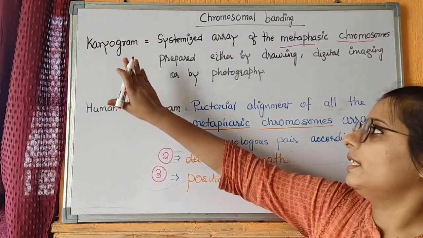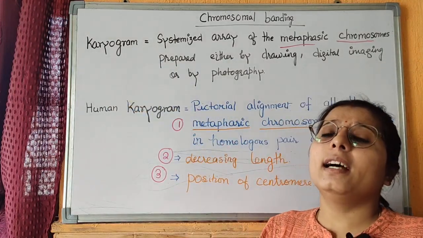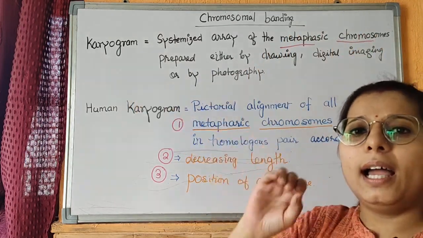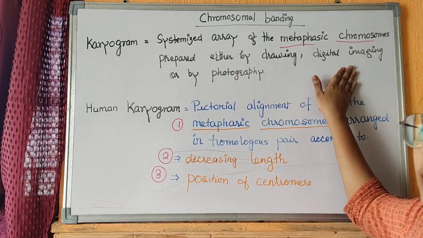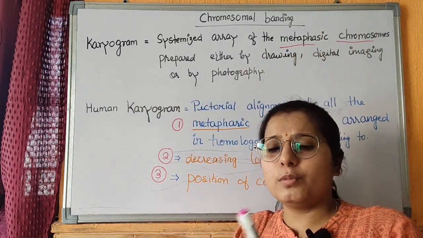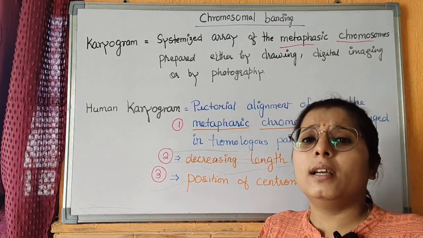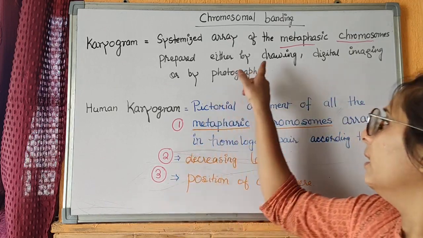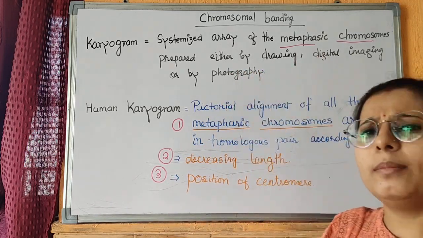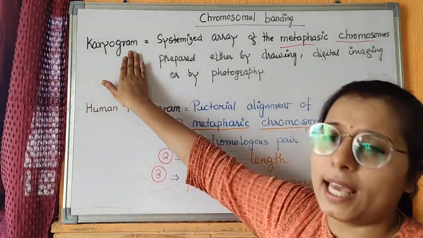Now the next point is karyogram. What is karyogram? That is the systematic arrangement of metaphasic chromosomes prepared either by drawing, by digital imaging or by photography. It means we have arranged the metaphasic chromosomes serially on a plane, and the chromosomes have been drawn, or imaged digitally, or we have taken the picture by microscope. This whole system of arrangement of chromosomes is called karyogram.